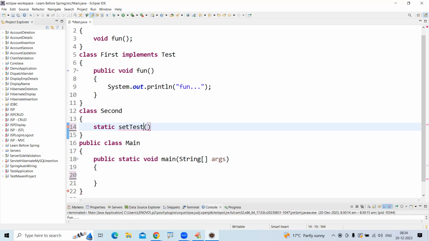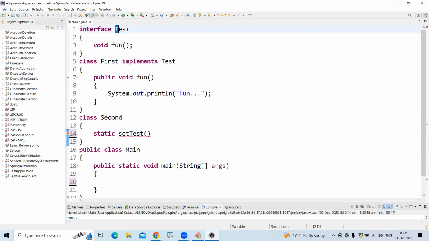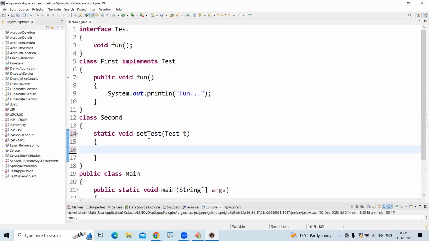Anything, set test or set first. It is taking the test as an input. It is not returning anything. There is one method named set test. It is taking test type as an input. Test type means interface type as an input.